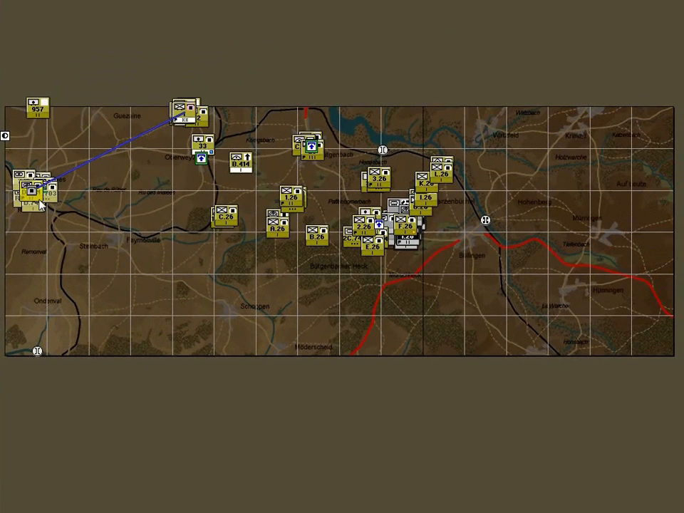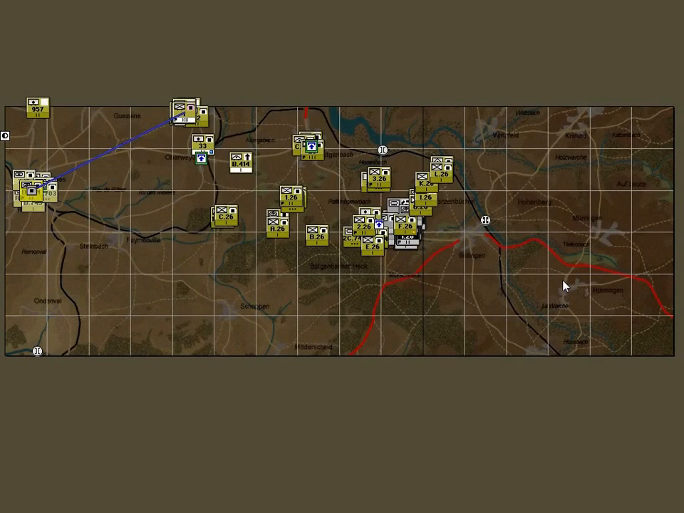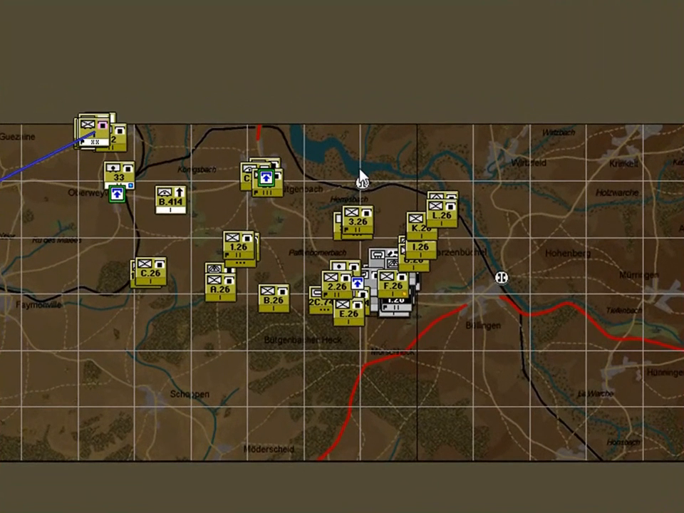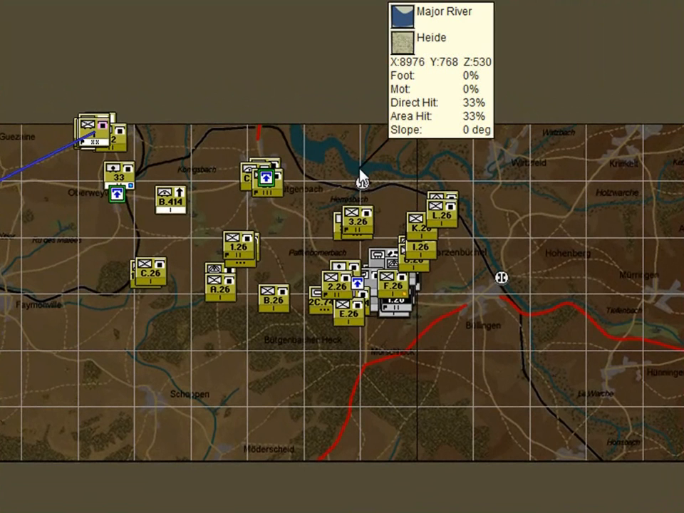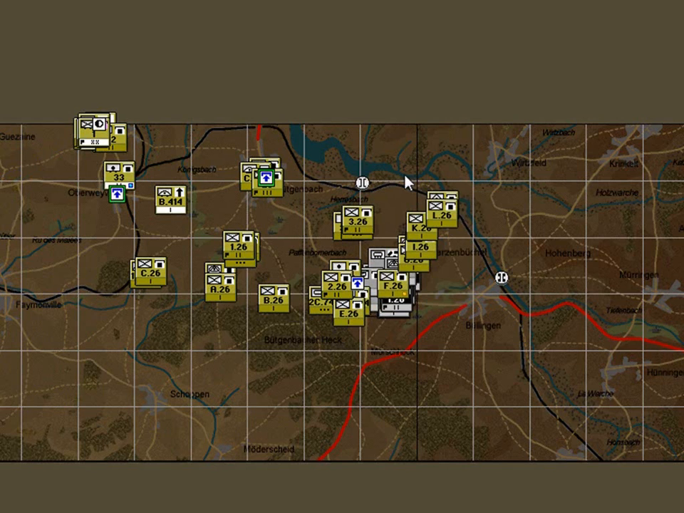We're going to order Task Force Davidson to move to Hunningen. Its options for doing so are a little limited by virtue of the terrain. There's a major river here which prevents movement by motorised forces, and similarly the woods along here also prevent movement to motorised. So its avenue of approach to Hunningen is down through the river valley here, but you note that the enemy forces are here as well.